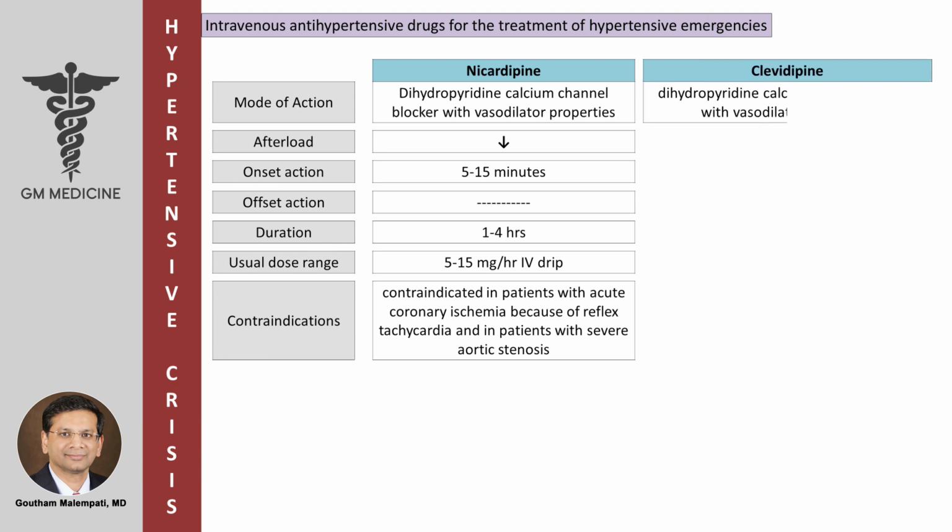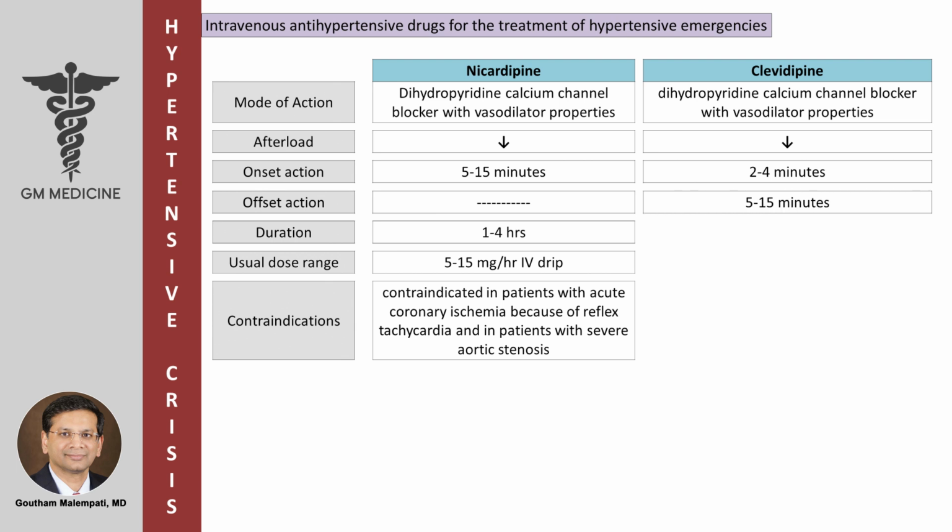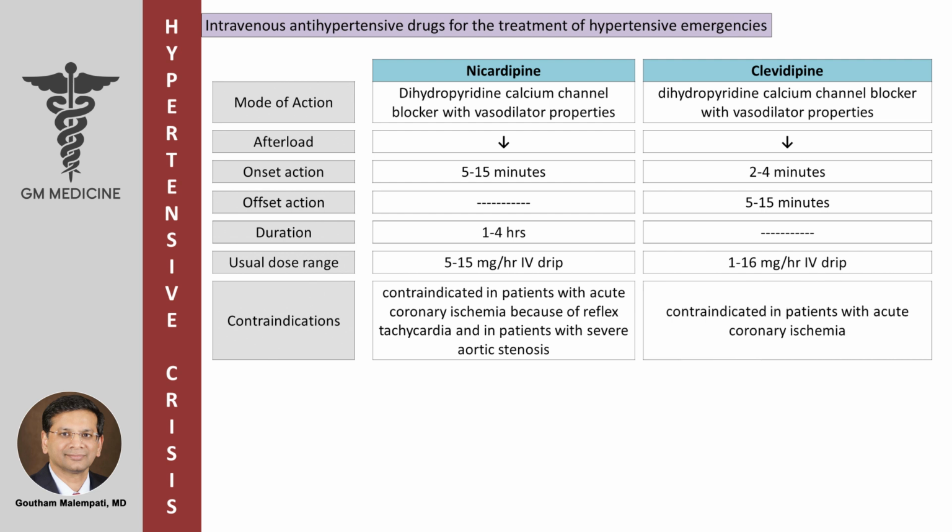Clevidipine. It is a dihydropyridine calcium channel blocker with vasodilator properties. It decreases the afterload. Has got rapid onset within 2 to 4 minutes and rapid offset with 5 to 15 minutes. It is given in a dose of 1 to 16 milligrams per hour IV drip. It is contraindicated in patients with acute coronary ischemia.